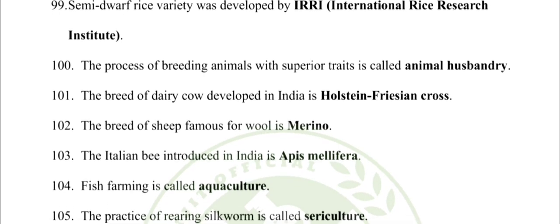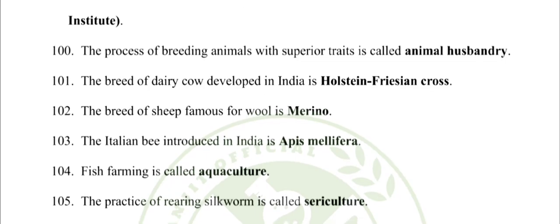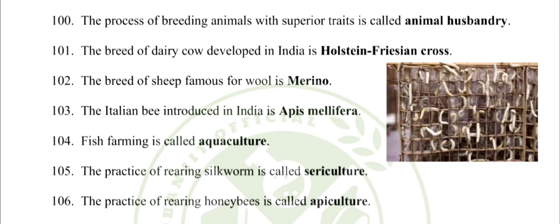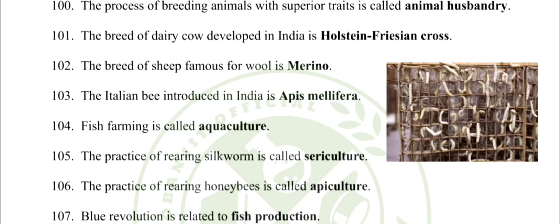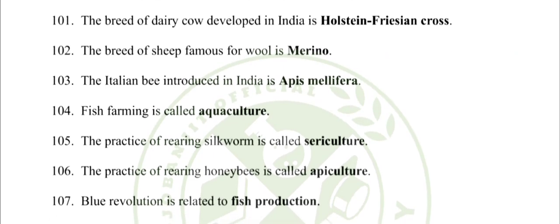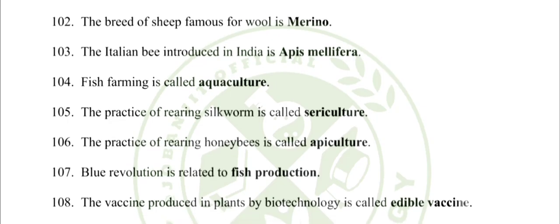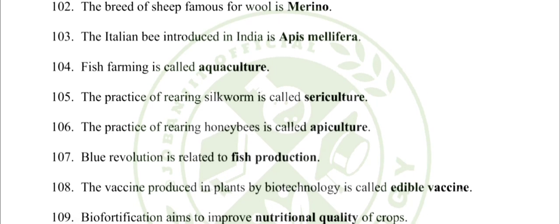The Italian bee introduced in India is Apis mellifera. 104. Fish farming is called aquaculture. 105. The practice of rearing silkworm is called sericulture. 106. The practice of rearing honeybees is called apiculture. 107. Blue revolution is related to fish production.